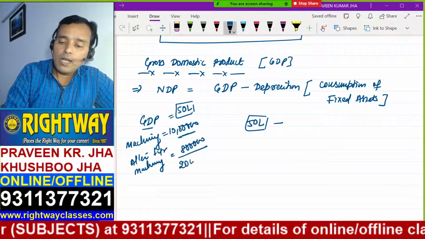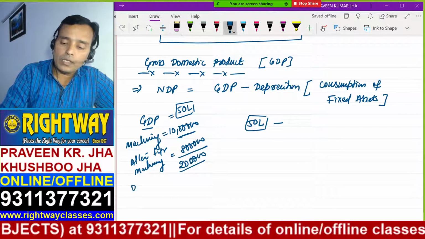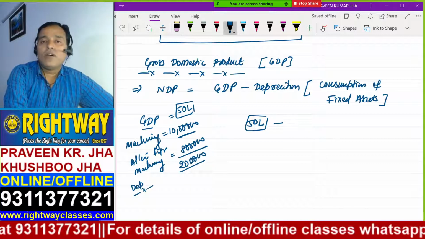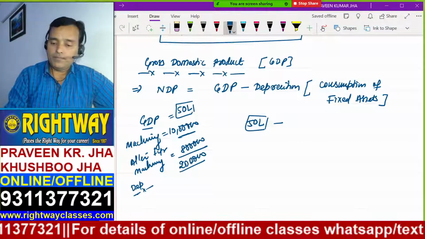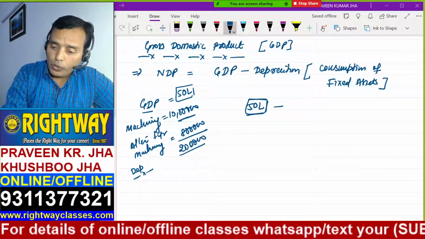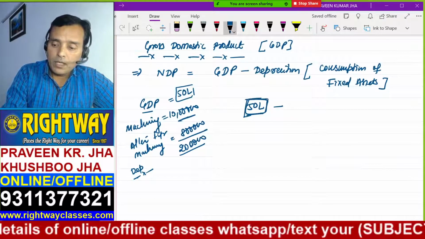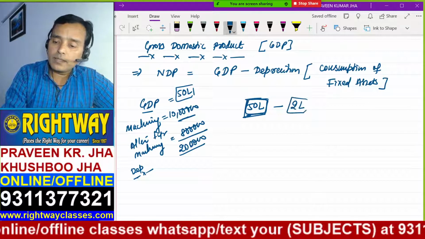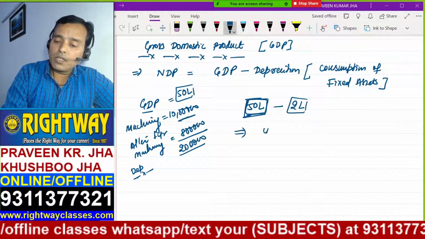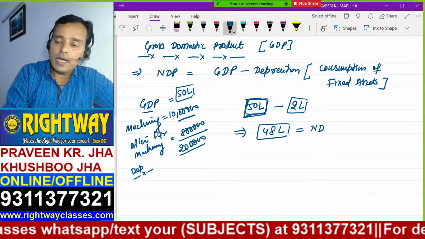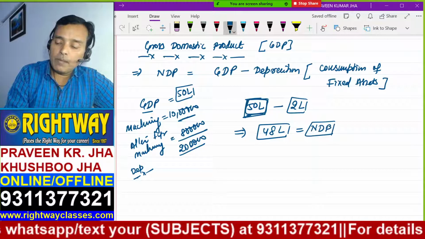So 2 lakh is called depreciation, or consumption of fixed assets. So this GDP of 50 lakh is not your actual production, since we lost 2 lakh on account of this production. So lastly we get a difference of 48 lakh, and this 48 lakh is called NDP. NDP means what?